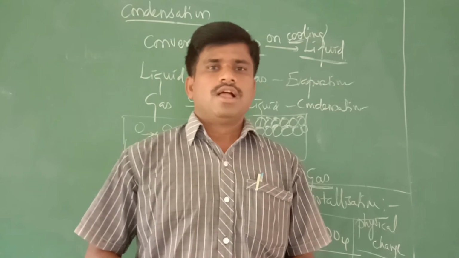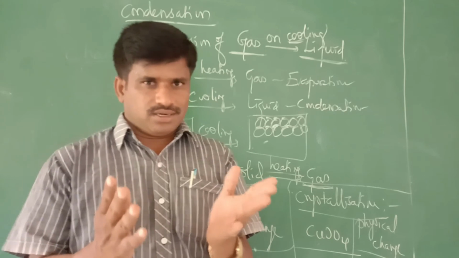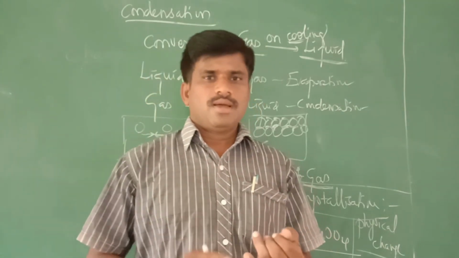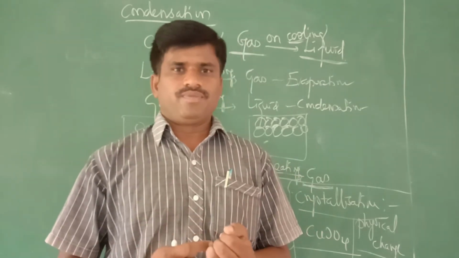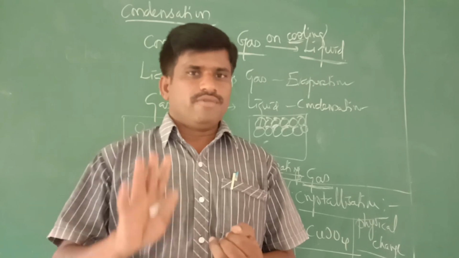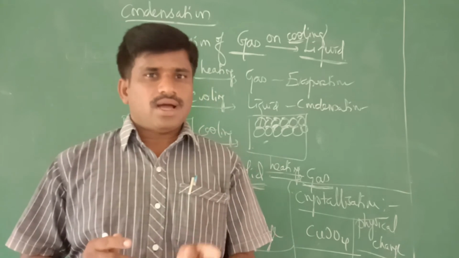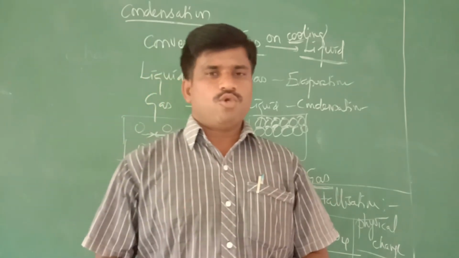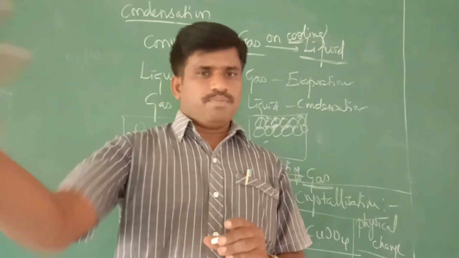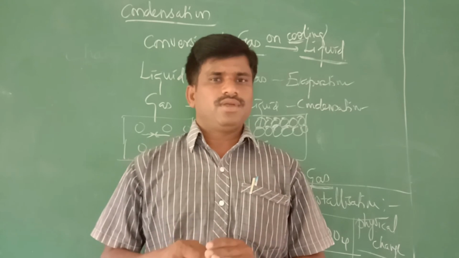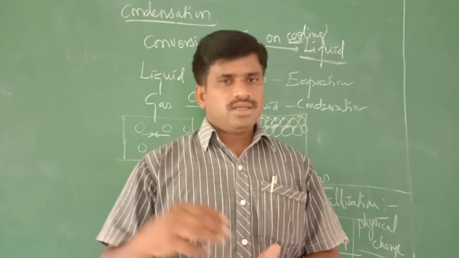So far we have discussed the changes of state. What states have we discussed? Melting. What is melting? A solid becoming liquid is called melting. Second, vaporization. There are two types of vaporization: one is boiling, another is evaporation. What is boiling? The conversion of liquid into vapor. There is a boiling point. What is the boiling point of water? 100 degrees Celsius.